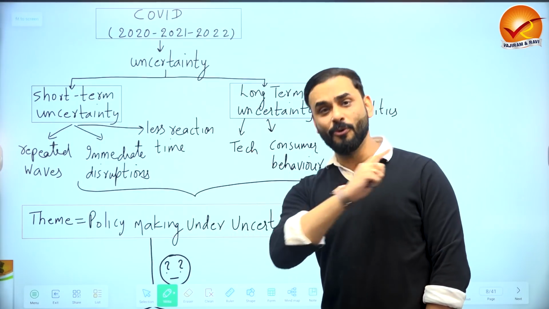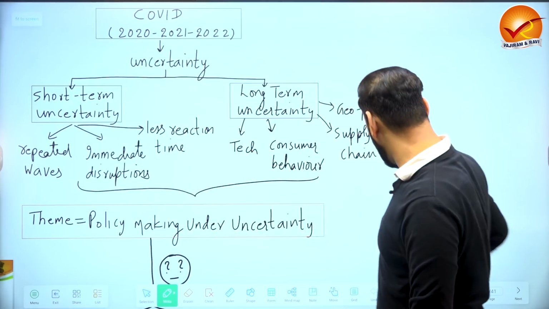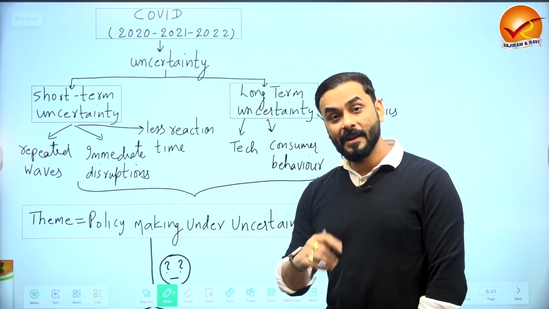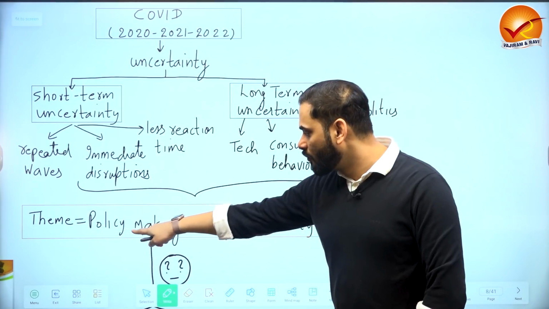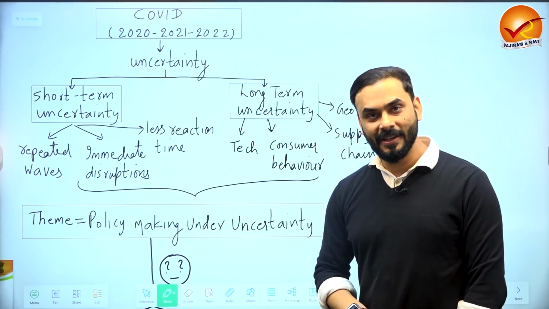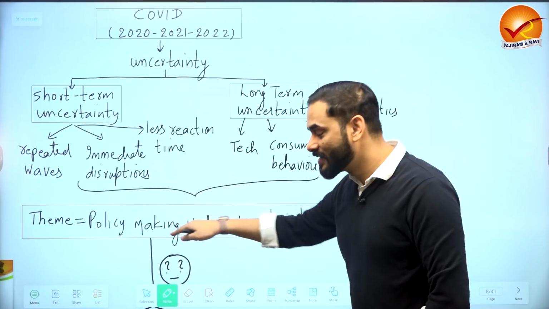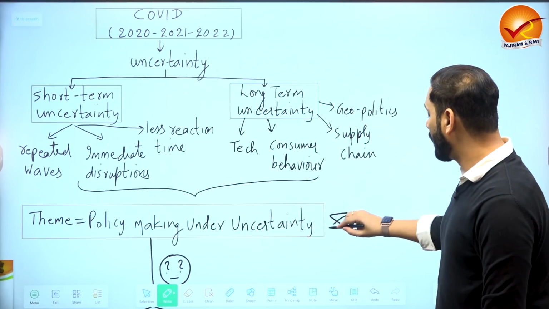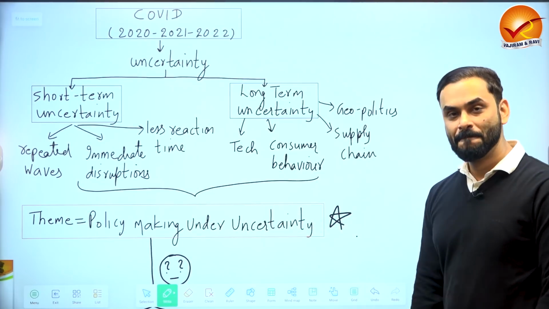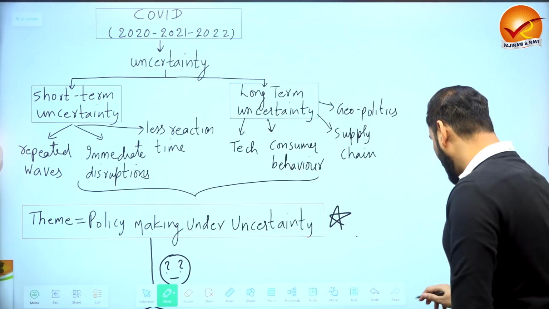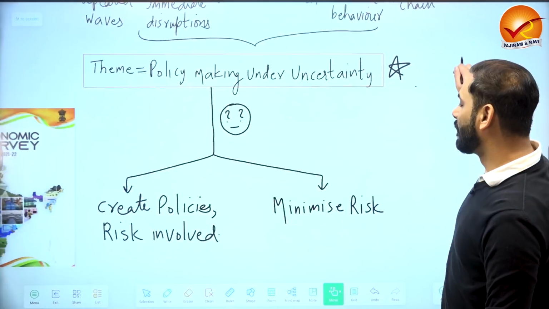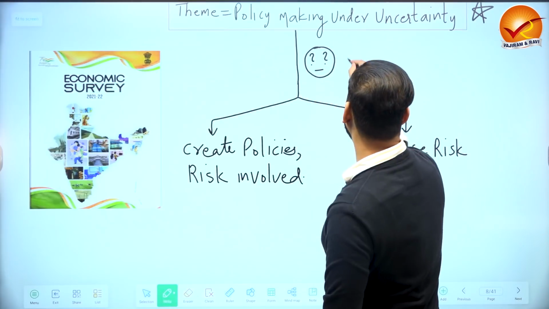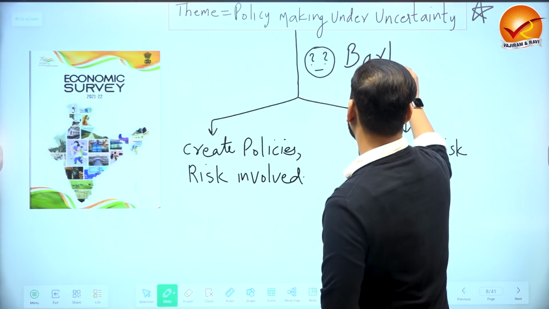If you have so many things, short-term uncertainty, long-term uncertainty, don't you think that for a country like India, it becomes a challenge about how to make policies under uncertainty? Yes. Hence, this is the theme of this year's economic survey: policy making under uncertainty. That's your theme. And what is the name of that theme? The name of that theme, policy making under uncertainty, is Barbell Strategy.